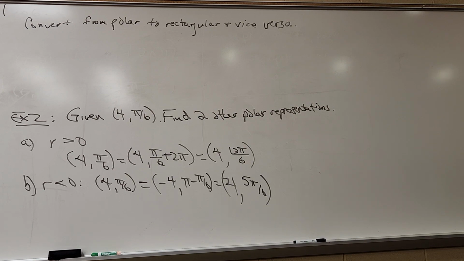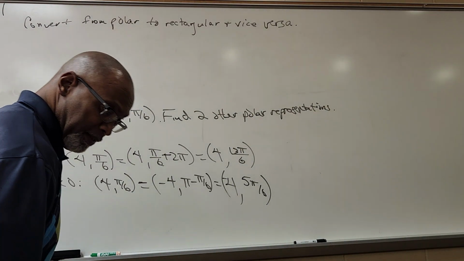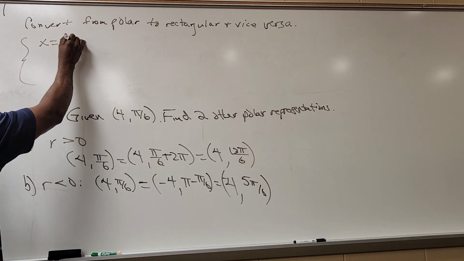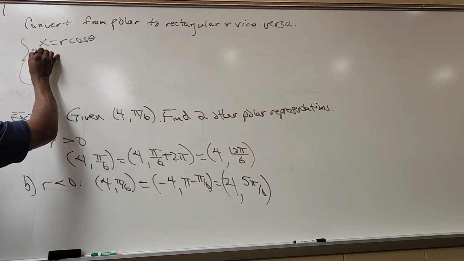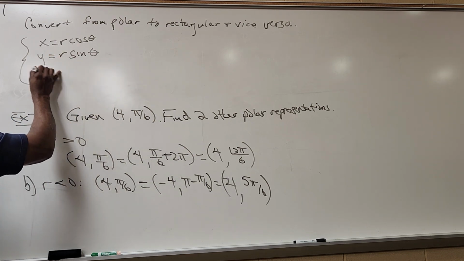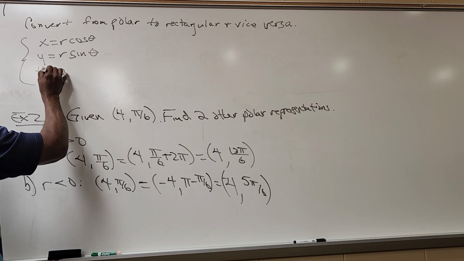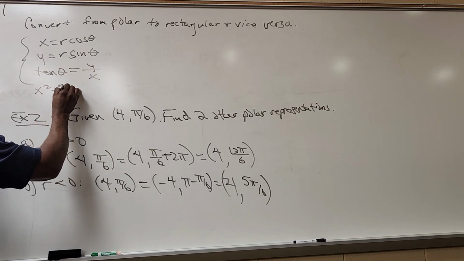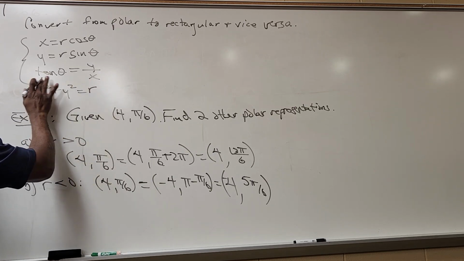Okay? Well, we're going to need a few things. So we're going to need the following. x is r cosine theta. y is r sine theta. Tangent of theta is y over x, and x squared plus y squared is equal to r squared.